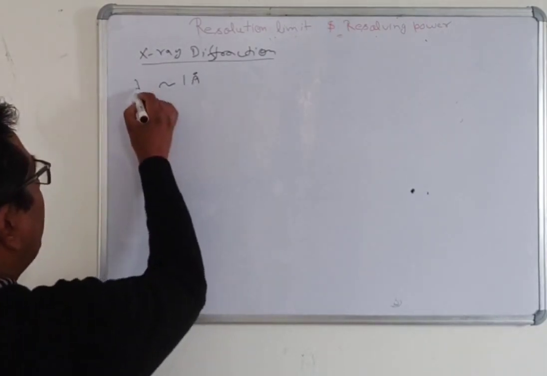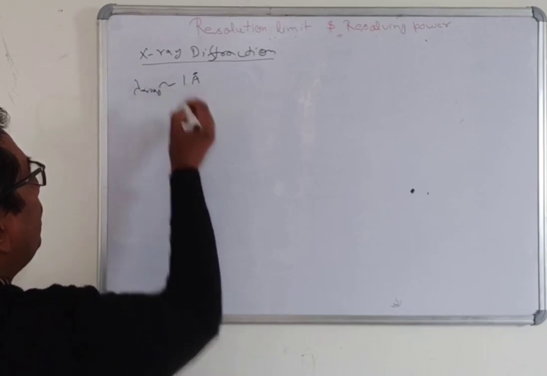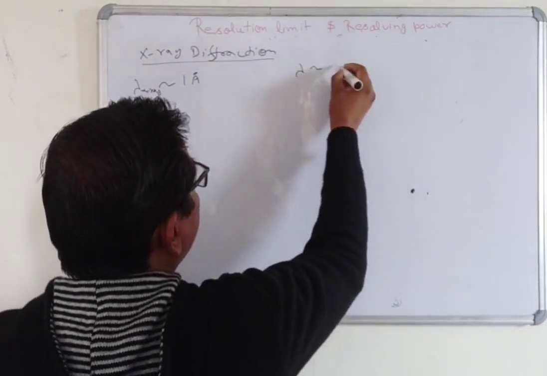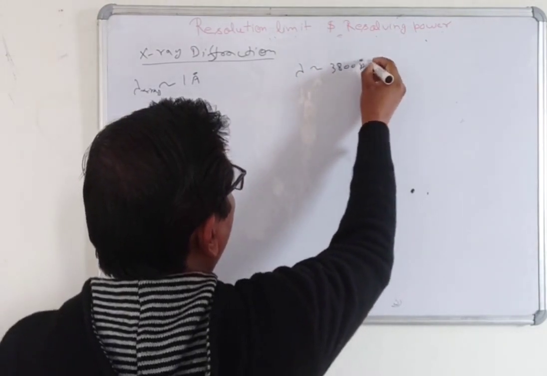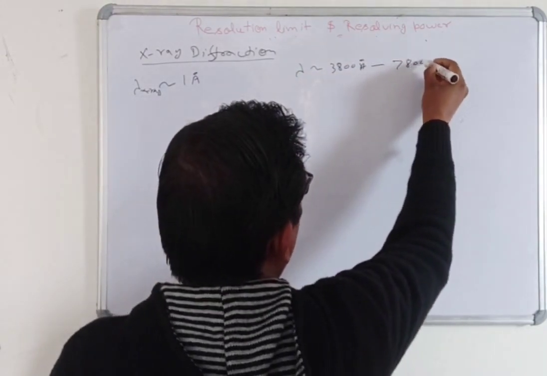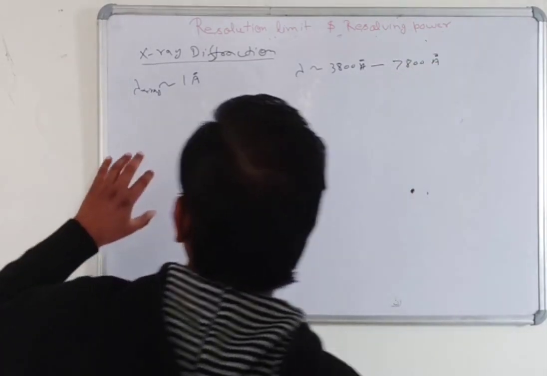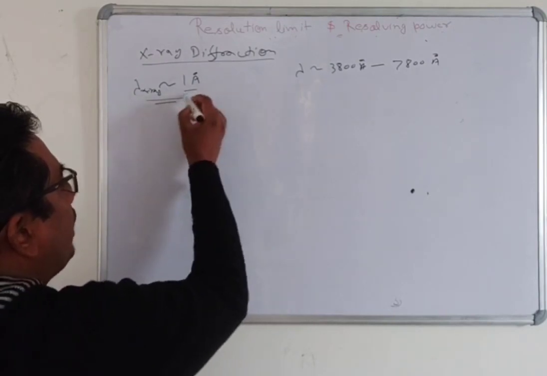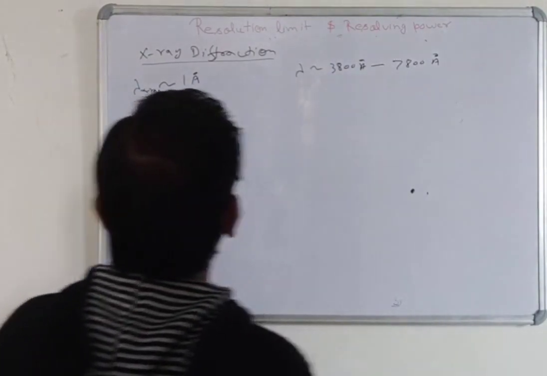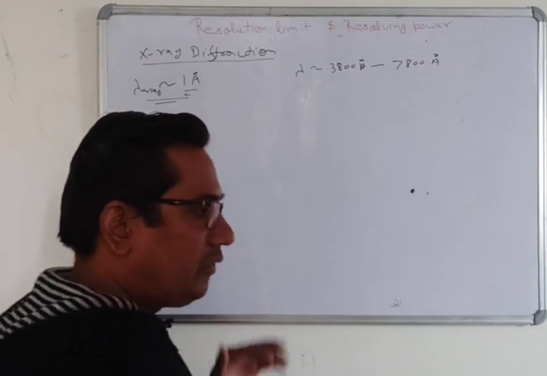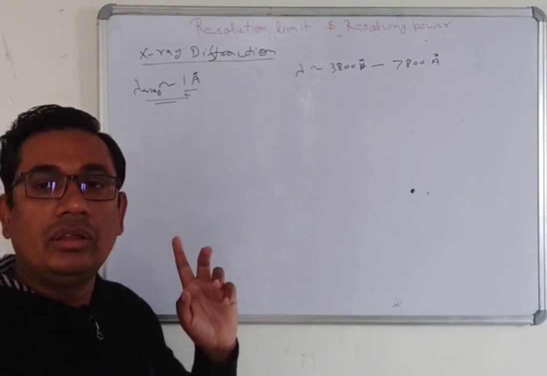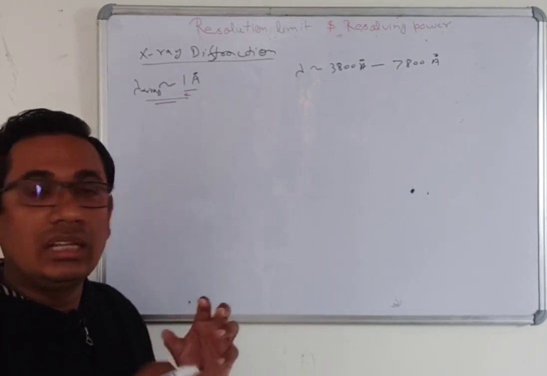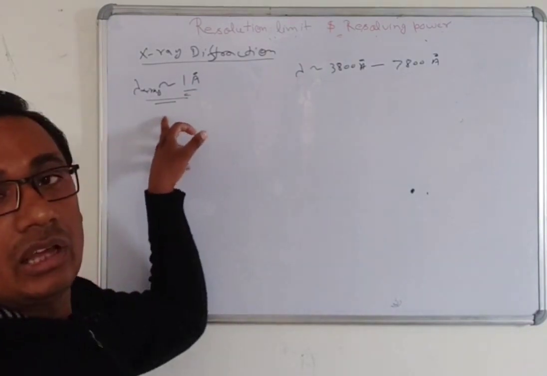The wavelength of the X-ray is of the order of 1 angstrom, and the wavelength of visible light is of the order of 3800 angstrom to 7800 angstrom. Basically, the wavelength of the X-ray is very, very small as compared to visible light. So all of you know that the diffraction pattern can be observed when the size of the aperture is of the order of the wavelength.